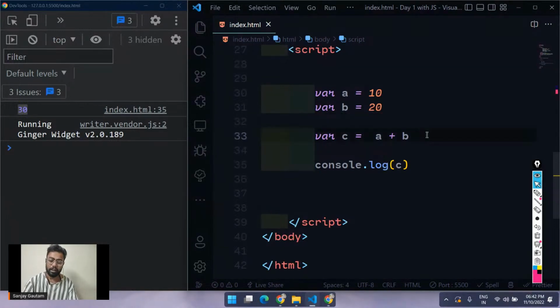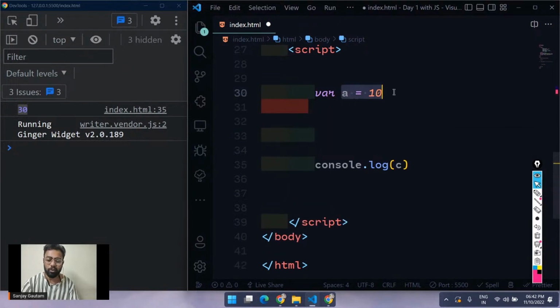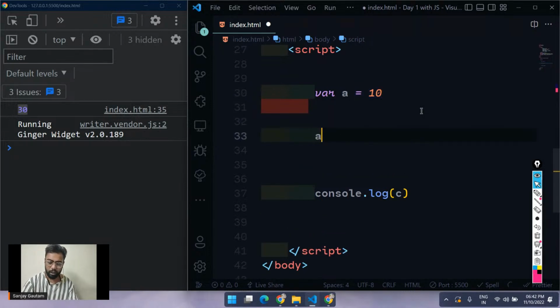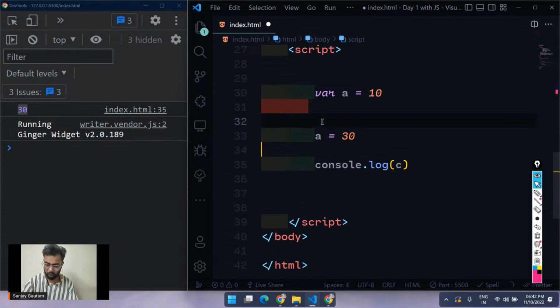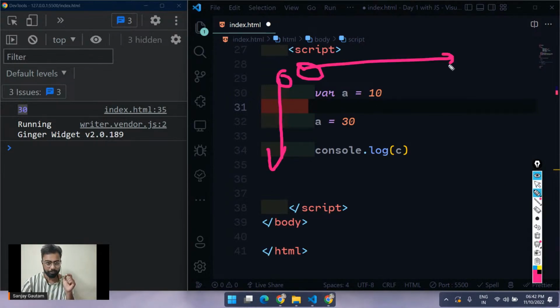The next thing is that you can also change the value of any variable at any moment of time. Suppose I don't want the value of a to be 10 anymore. I can just go over here and write a equals 30. So now the value of a is 30. Why? What is the reason behind this? JavaScript will read your code from top to bottom and from left to right.